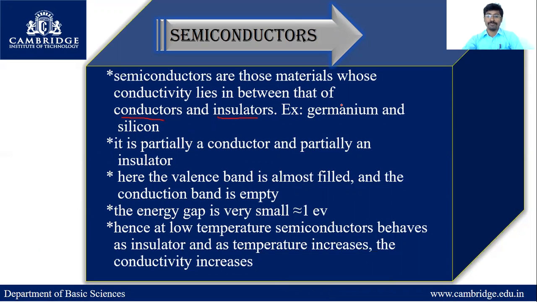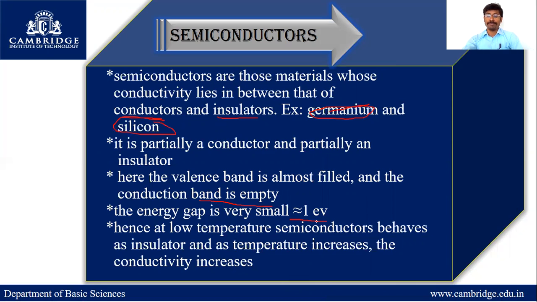The best examples we have considered for semiconductors are germanium and silicon. Germanium and silicon are the semiconducting materials. It is partially a conductor and partially an insulator. Here the valence band is almost filled and the conduction band is empty. The energy gap for semiconductors is nearly 1 electron volt. The value of 1 electron volt is 1.602 into 10 to the power minus 19 joules.